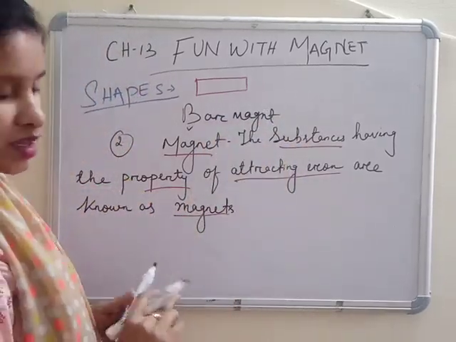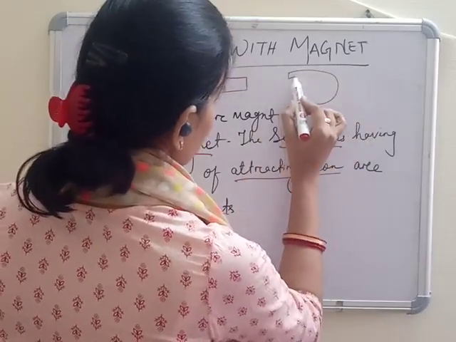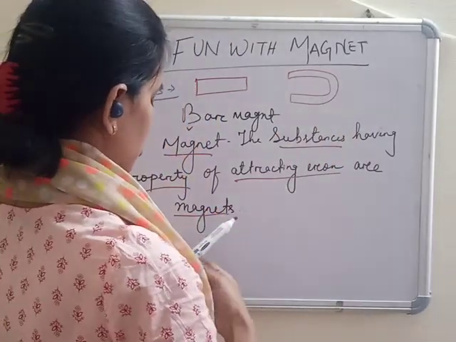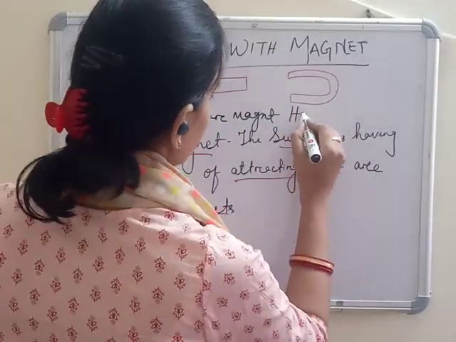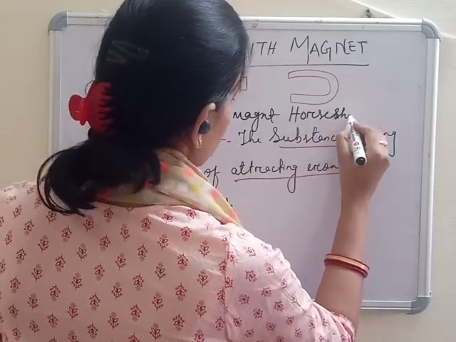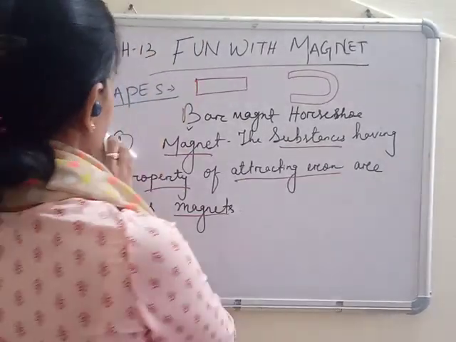Next. The U-shaped magnet is called a horseshoe magnet. Horseshoe magnet. Okay.